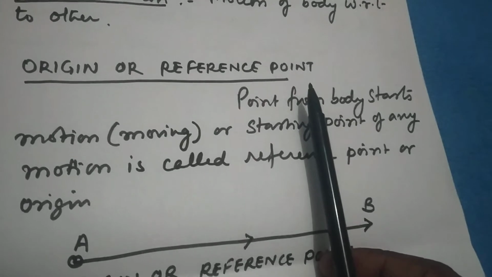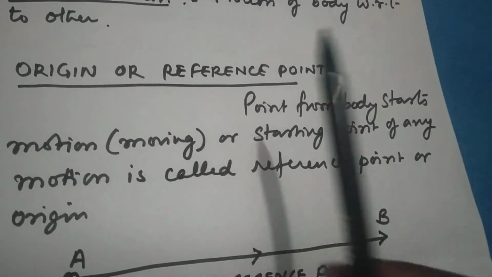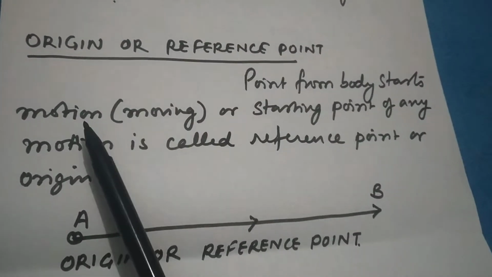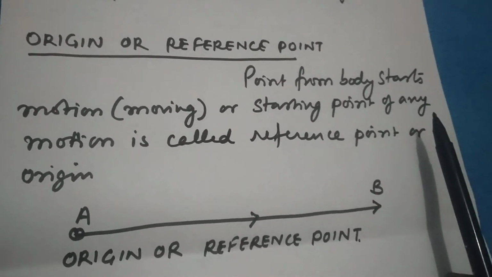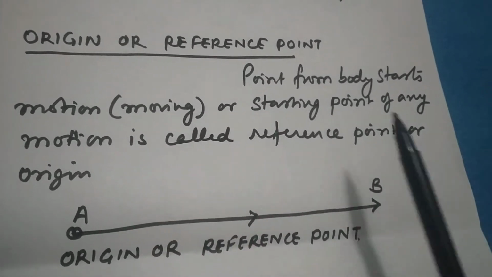We already studied the state of motion. State of motion means a body starts moving. So if at a certain point the body starts moving or shows motion, that starting point from where the body starts will be called the origin or a reference point.